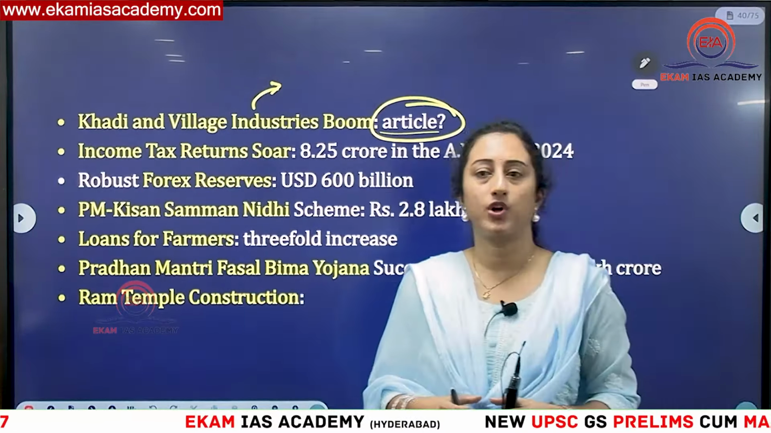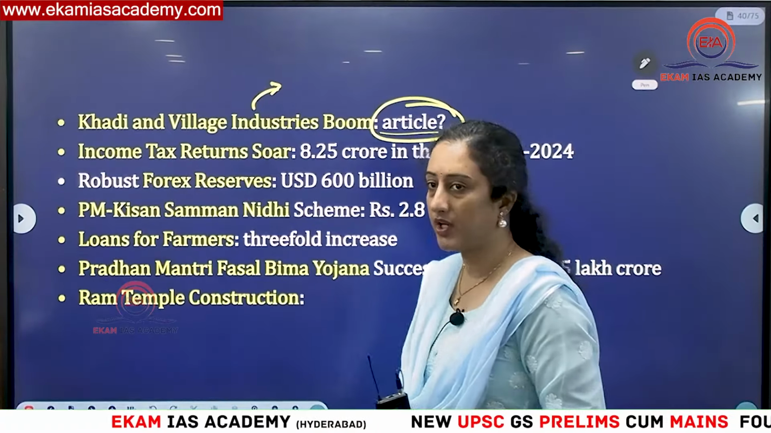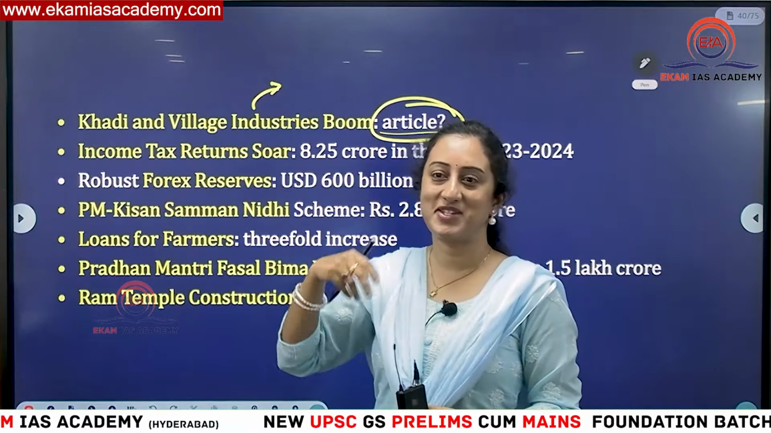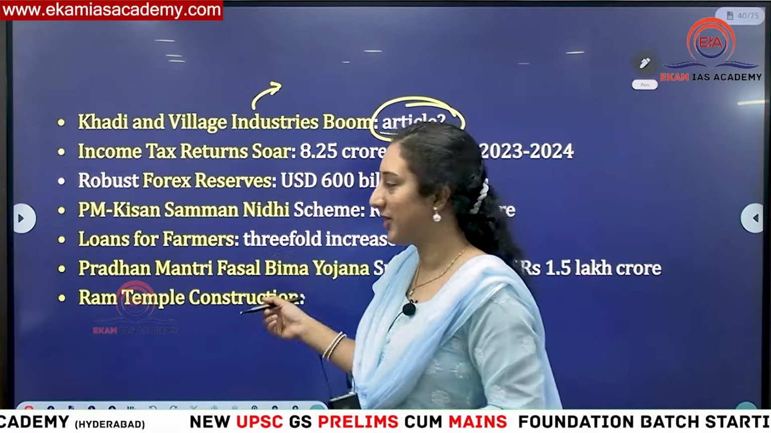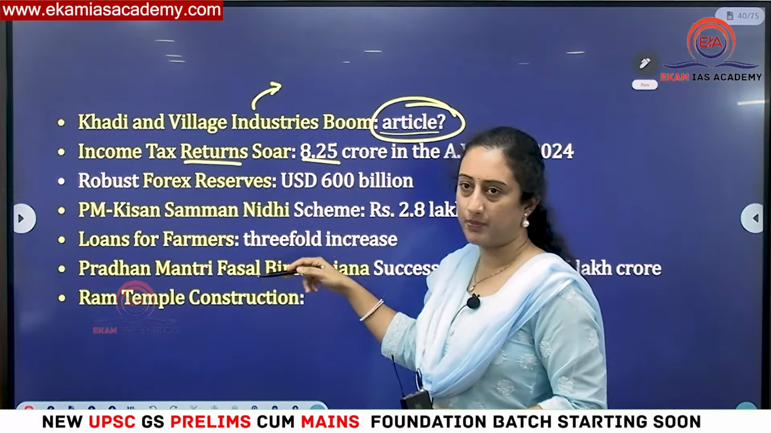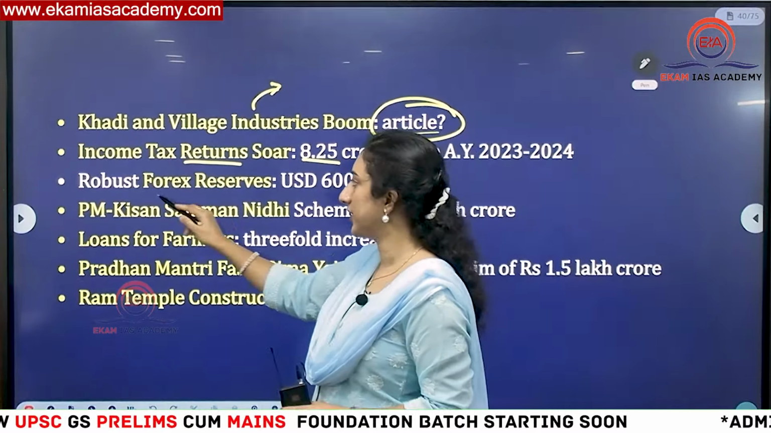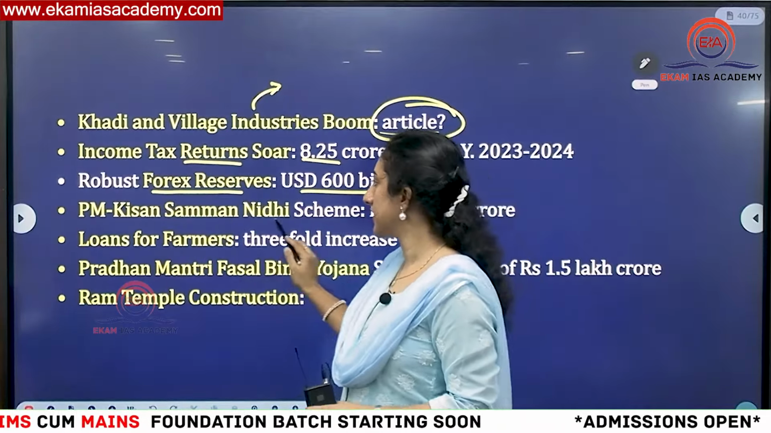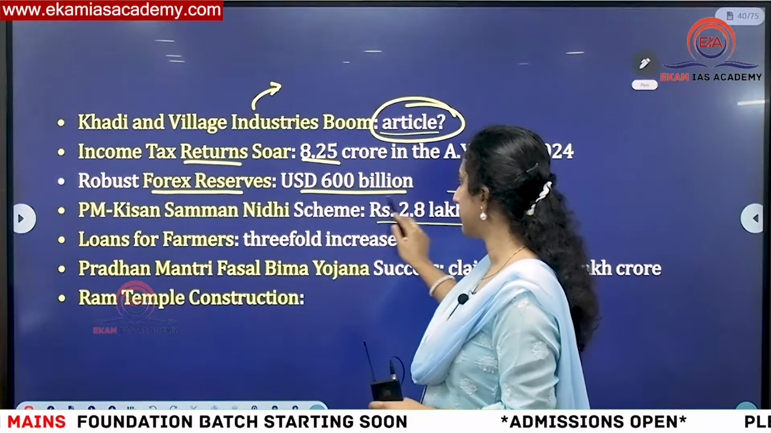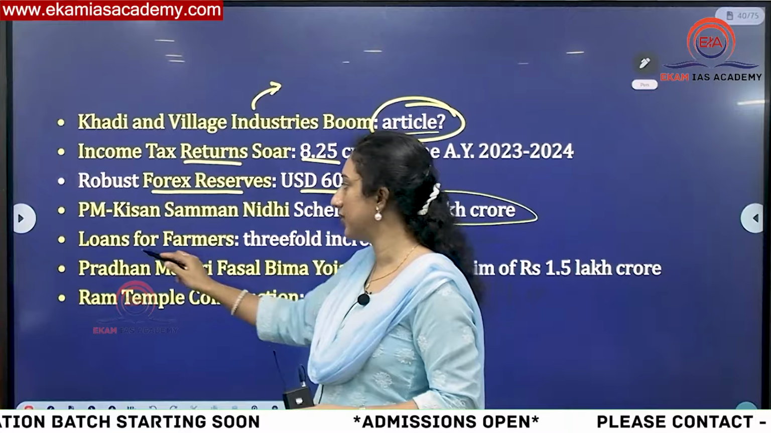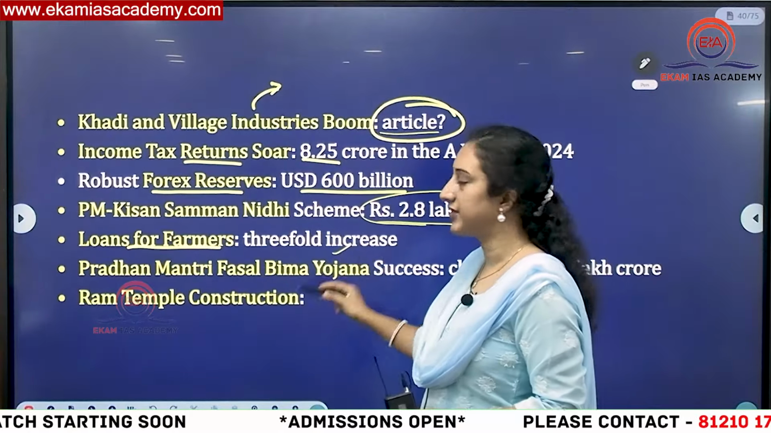Promotion of cottage industries, if you have remembered, that is under DPSP only, which is Gandhian. Then income tax returns also increased, 8.25 crore people, previous to 3.25 before the government. Then forex reserves $600 billion. PM Kisan Samman Nidhi has distributed almost 2.8 lakh crore rupees to different farmers since its inception. Loan for farmers also increased threefold.